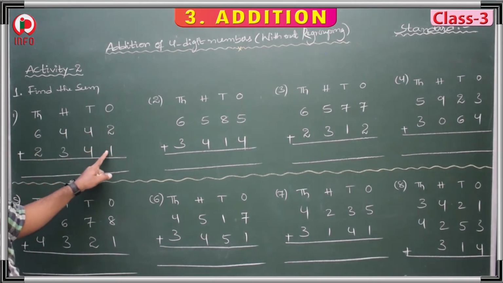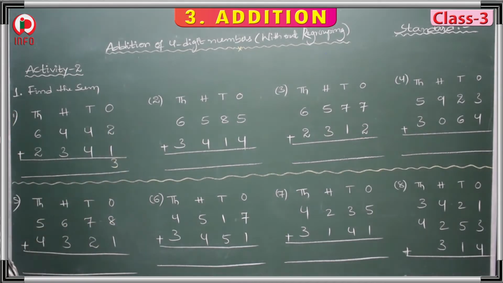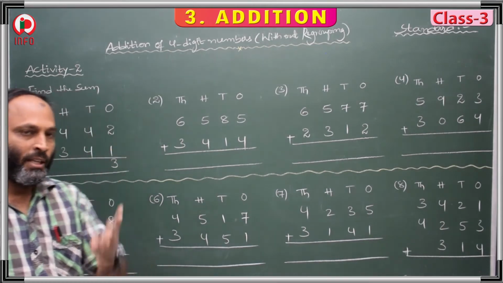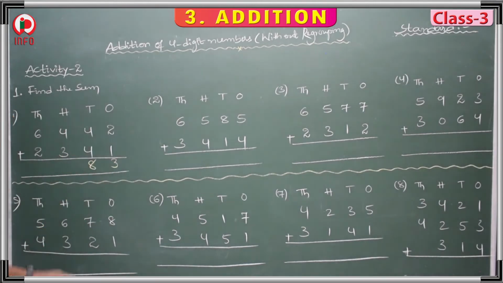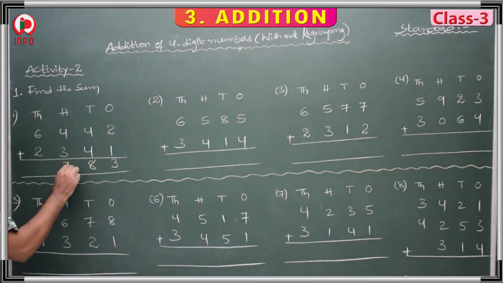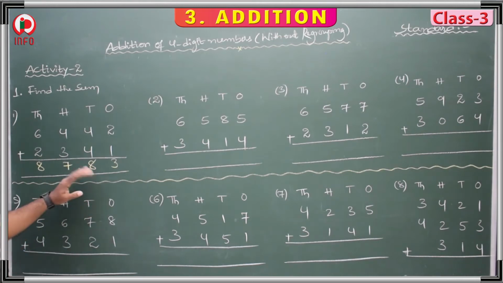2 plus 1 is 3. 3 is a single digit, so we keep it exactly below the ones place. 4 plus 4 is 4, 5, 6, 7, 8. 8 is a single digit number, so we keep it below the tens place. 4 and 3 is 4, 5, 6, 7. 7 we keep below the hundreds place. And 6 plus 2 is 6, 7, 8. 8 goes below the thousands place. Then this first question is over.